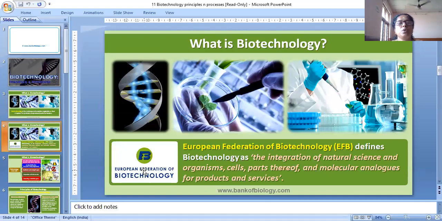The European Federation of Biotechnology, EFB, defines biotechnology as the integration of natural science and organisms, cells, parts thereof, and molecular analogues for products and services.